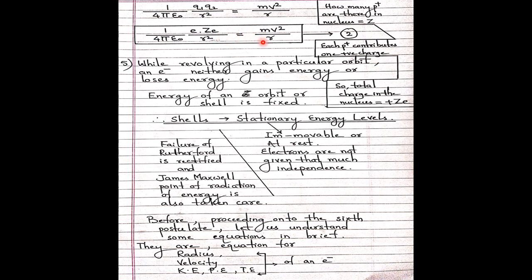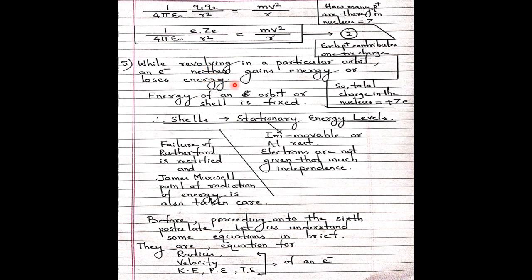Now postulate number 5. While revolving in a particular orbit, an electron neither gains energy nor loses energy. Here he has taken care of Rutherford's spiral going into the nucleus, which is not allowed, plus what James Maxwell said, that it will radiate. That also he has taken care of. We will go to the next postulate and you will understand. Whenever the electron is revolving around the nucleus, it neither gains nor loses energy.